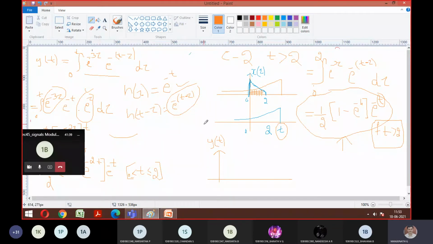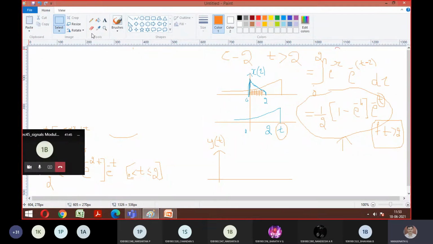Okay, let me write the formula first. How we wrote for the previous problem, same way, nothing new. So the final output y of t is equal to 0, for t less than 0.